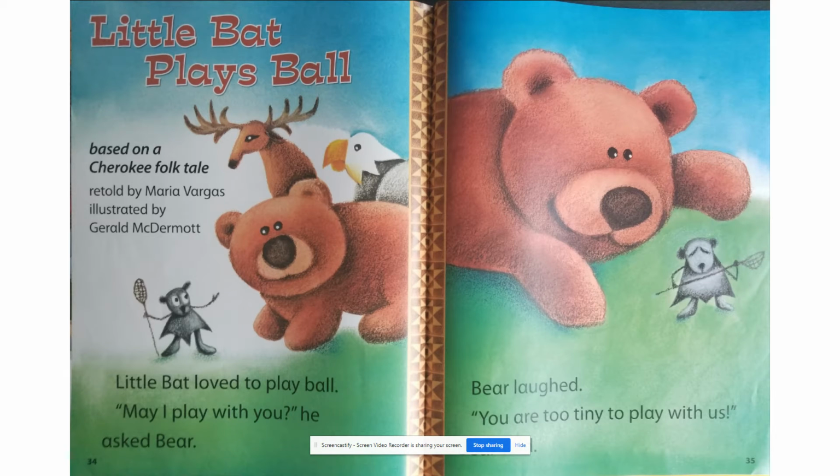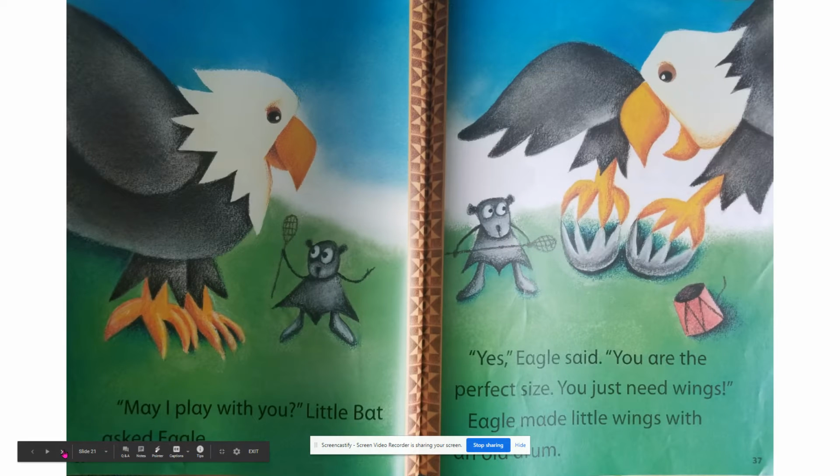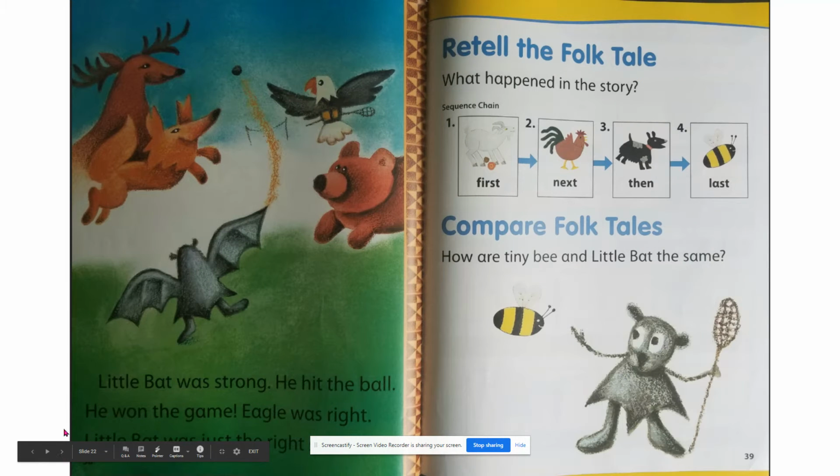Little Bat loved to play ball. "May I play with you?" he asked Bear. Bear laughed. "You are too tiny to play with us." "May I play with you, Little Bat?" asked Eagle. "Yes," Eagle said. "You are just the perfect size. You just need wings." Eagle made little wings from an old drum. Little Bat was strong. He hit the ball. He won the game. Eagle was right. Little Bat was just the right size.